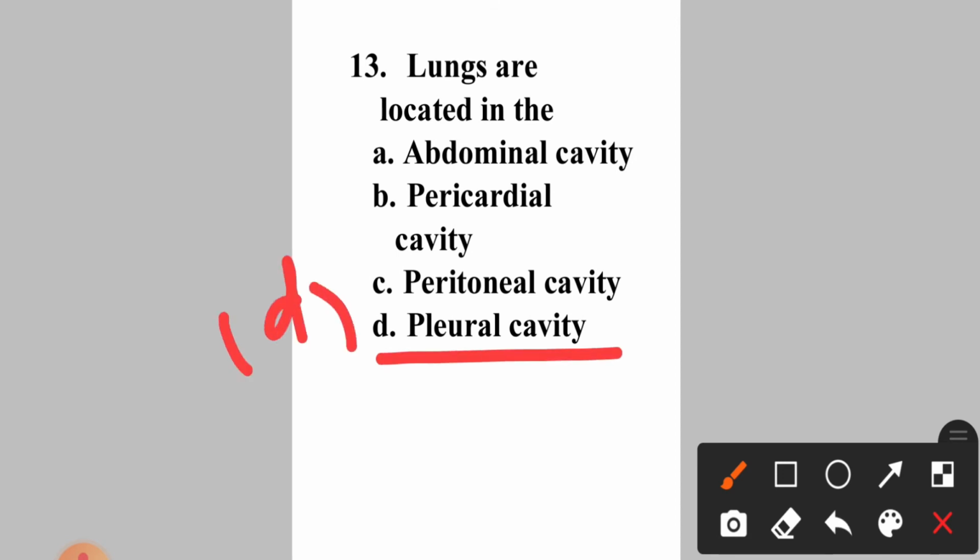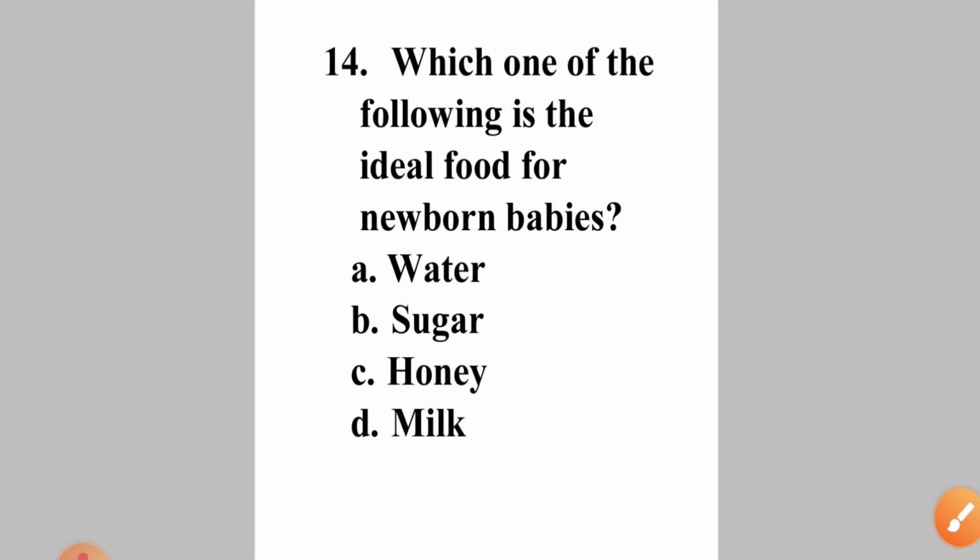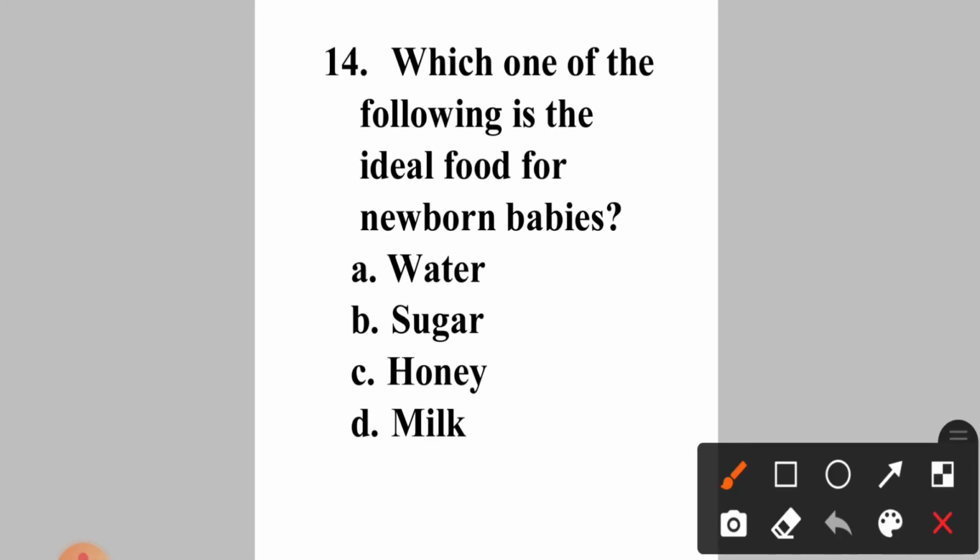Okay. Now come to question number 14. Which one of the following is the ideal food for newborn babies? Option A. Water, B. Sugar, C. Honey, D. Milk. Okay. So it's a very easy question. The answer will be option D, that is milk.